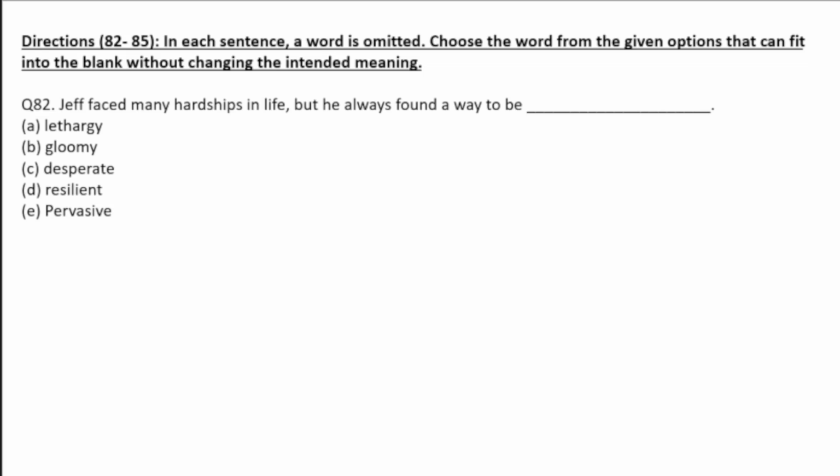Now the question is, Jeff faced many hardships, nothing but problems. Jeff faced many hardships in life, but he always found a way to be. So whenever we are using the conjunction but, the sentence must be contradictory, that means opposite to the first one. The first is Jeff faced many hardships. That is a negative sentence. But he always found a way to be. Now find a positive word here.